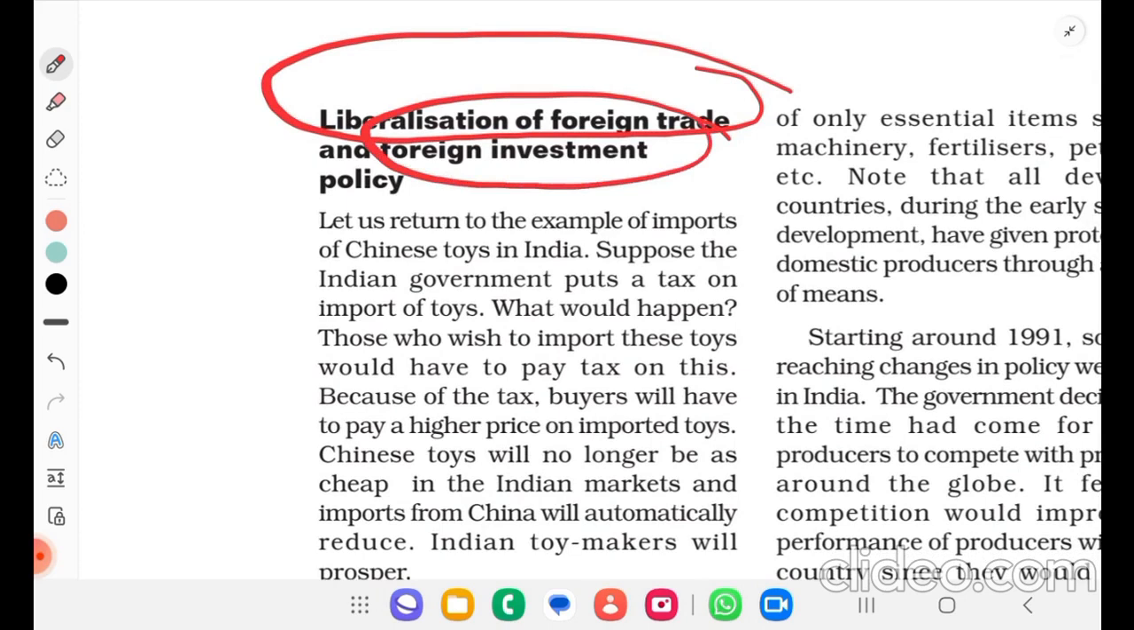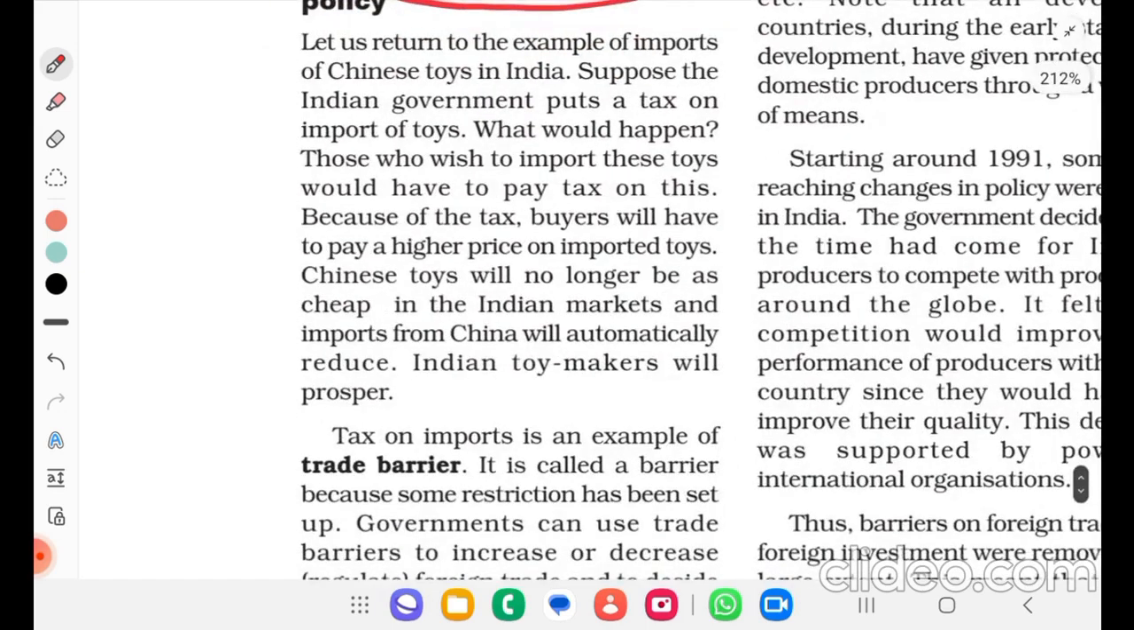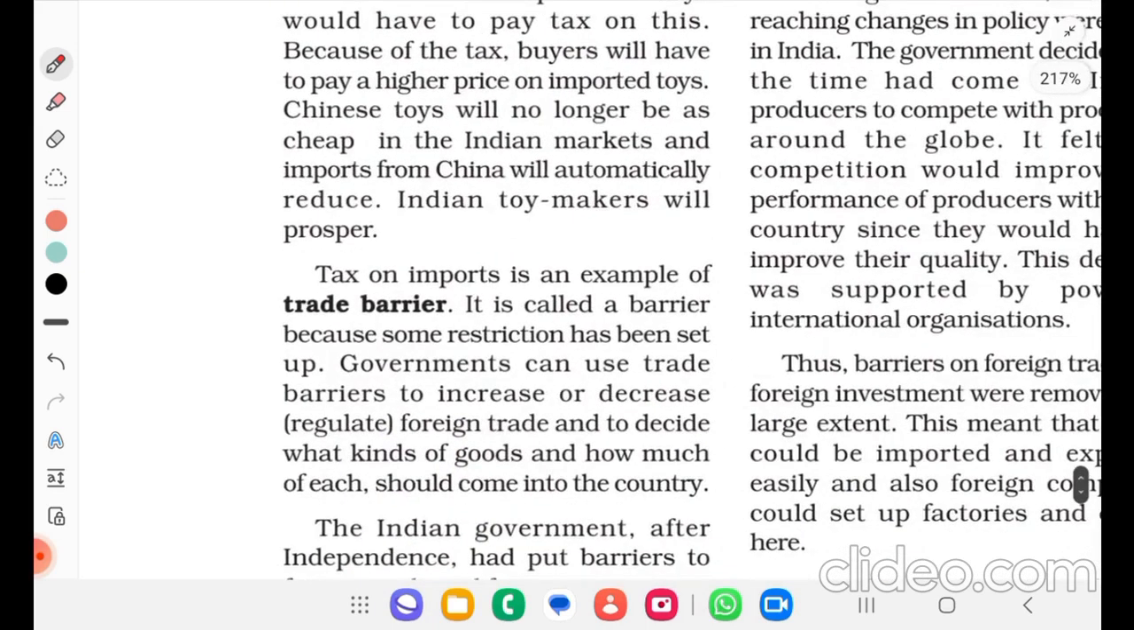Let us return to the example of imports of Chinese toys in India. Suppose the Indian government puts a tax on imports of toys. What would happen? Those who wish to import these toys would have to pay tax on this. Because of the tax, buyers will have to pay a higher price on imported toys. These toys will no longer be as cheap in the Indian market and imports from China will automatically reduce. Indian toy market will prosper. Tax on imports is an example of trade barrier. So it's a trade barrier. It is called a barrier because some restrictions have been set up.